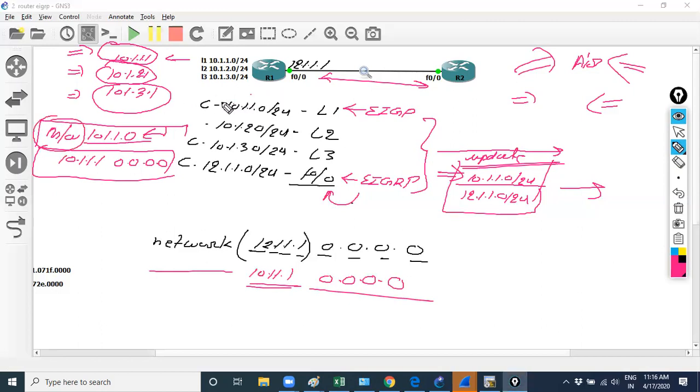The network command identifies where the network is running, and on which interface it's running. It will identify that it's running on my loopback 1, so I will enable the EIGRP process on that interface. On that interface, whatever kind of network is running, I will advertise that network in the update message. Is it clear to you now?